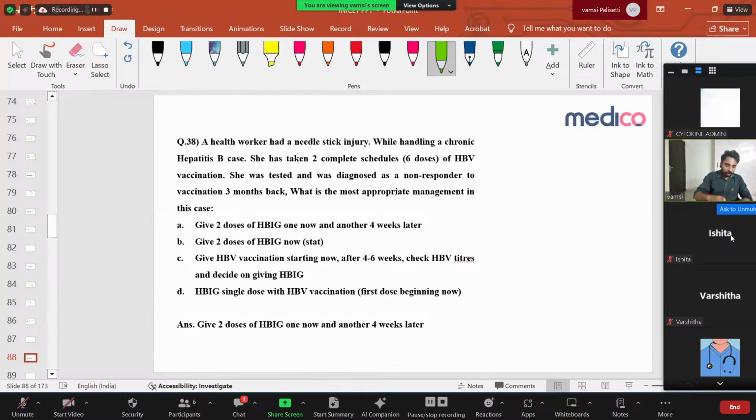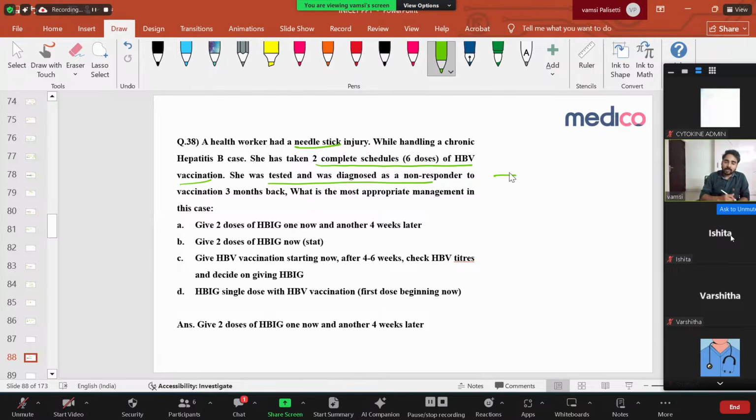A health worker, like our interns or PGs, had a needle stick injury while handling a chronic hepatitis B case. She had taken 2 complete schedules of hepatitis B vaccine, 2 doses of vaccination, but she was tested and diagnosed as a non-responder. First of all, what is a responder? What is a non-responder? We'll see. Now, what is the most appropriate management in this case?